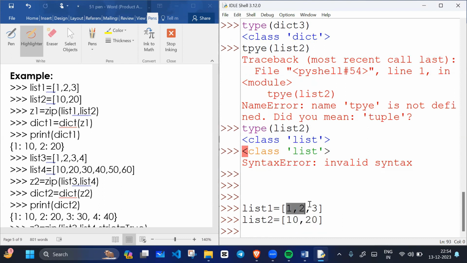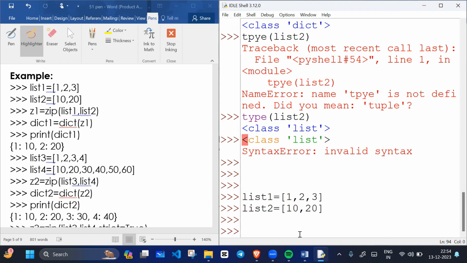So list one contains three elements and list two contains two elements. If list two contains two elements, only two key-value pairs will be created, because list two contains two values. So 1 is associated with 10 and 2 is associated with 20. We discard 3. We will not use 3.